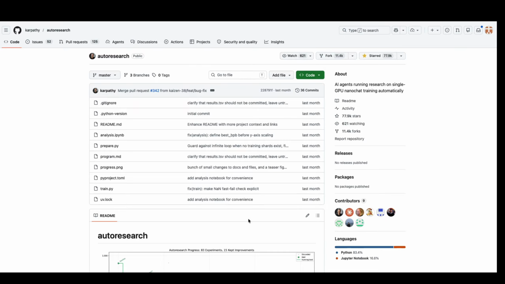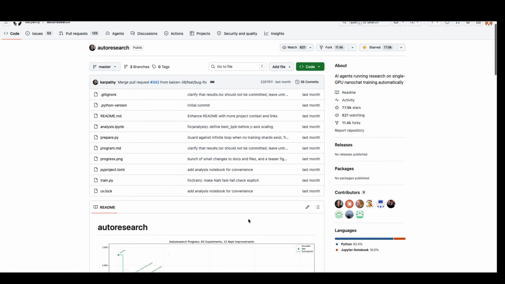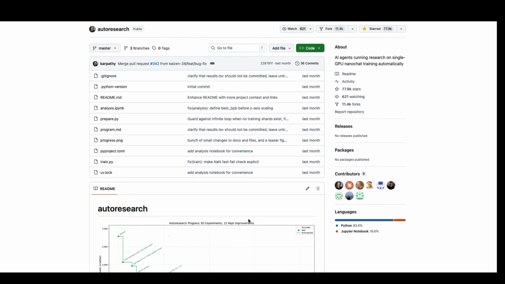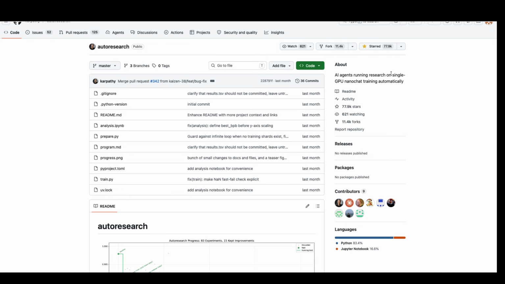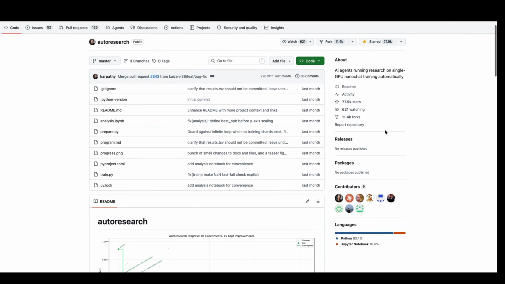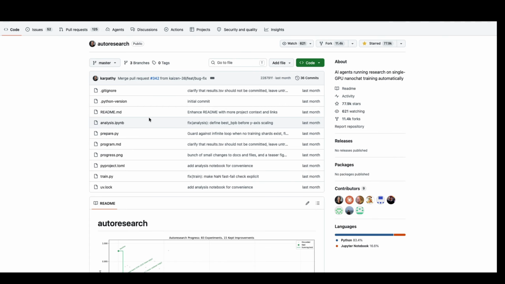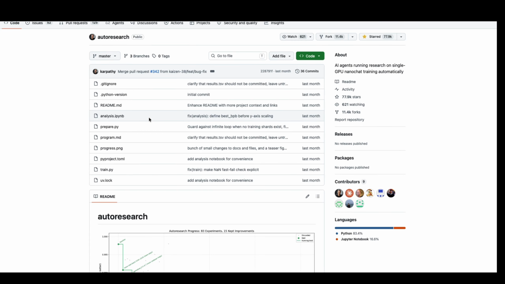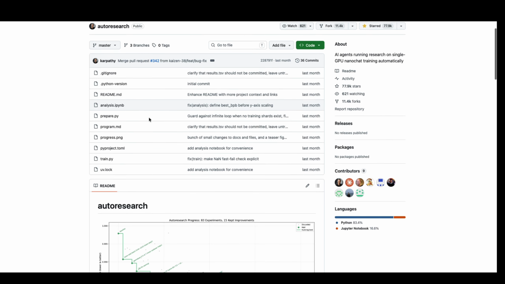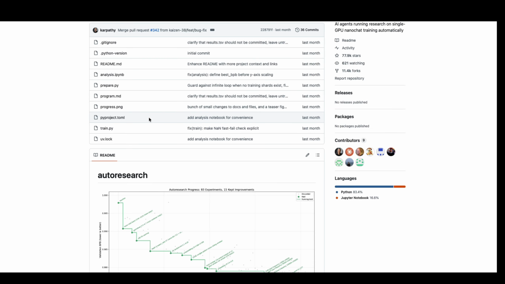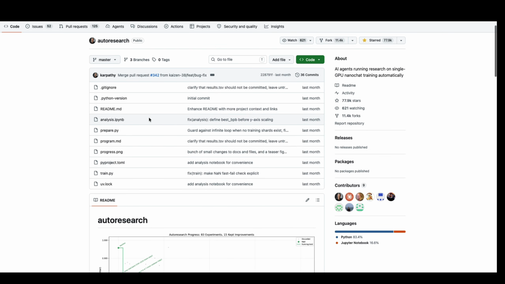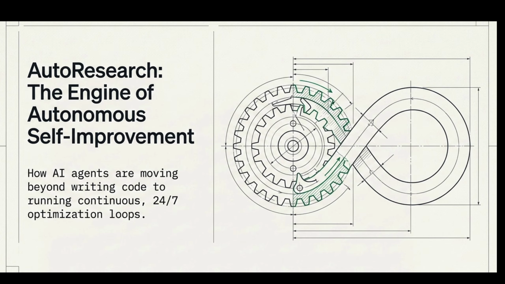Recently I came across this very interesting and recent GitHub repository by Andrej Karpathy, and honestly it blew my mind. It has received a massive 78,000 stars. Now Karpathy is not a new name in the field of large language models. He is a veteran in AI research and has contributed significantly to the field. This repository is called AutoResearch, and what makes it special is not just what it does, but what it replaces.